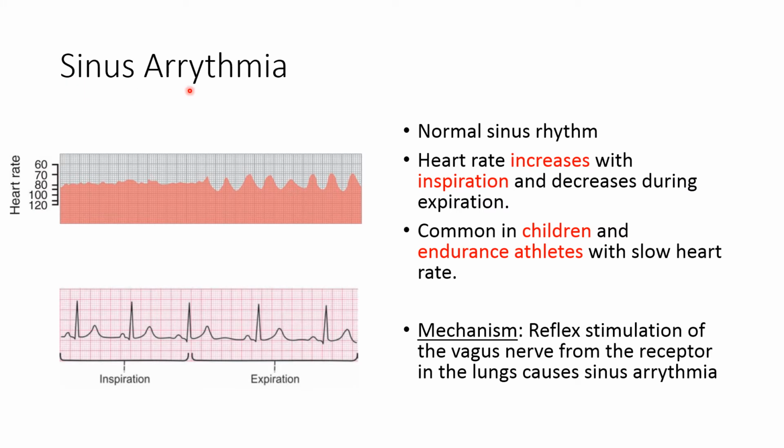Sinus arrhythmia is the variation in the normal sinus rhythm. It is the variation in the heart rate with the various phases of respiration. Normally heart rate increases with inspiration and decreases during expiration, and this 5% change in the heart rate occurs during the respiratory phases. It is common in children and in endurance athletes with slow heart rate.